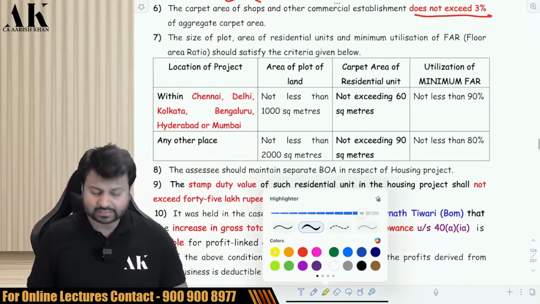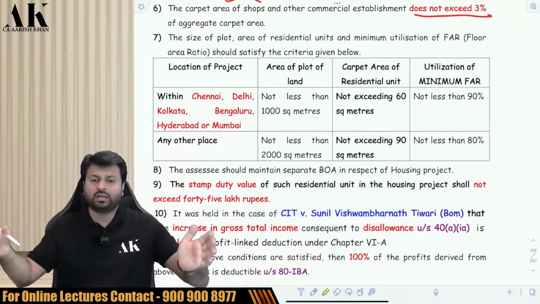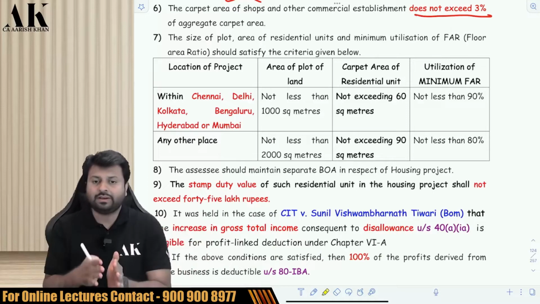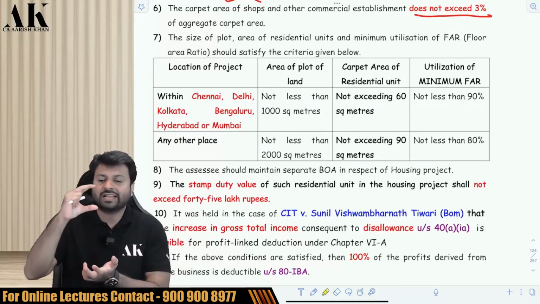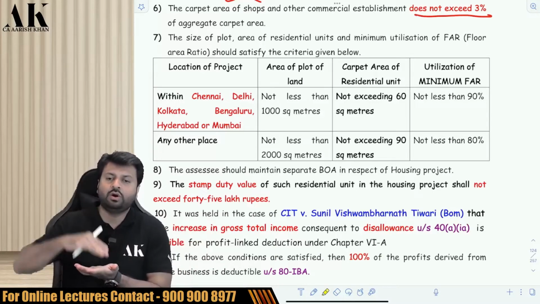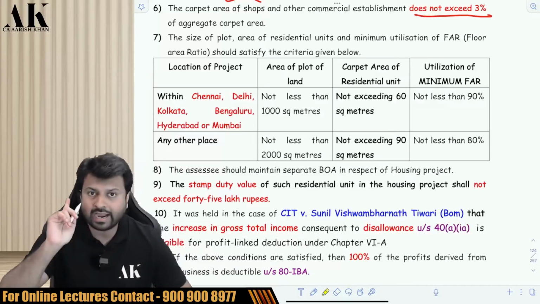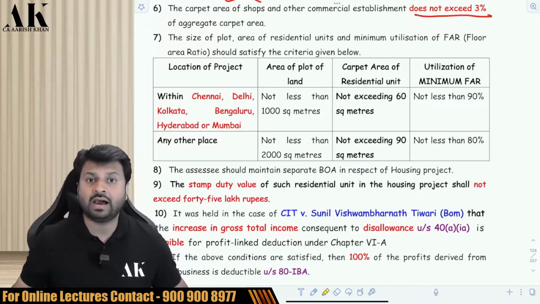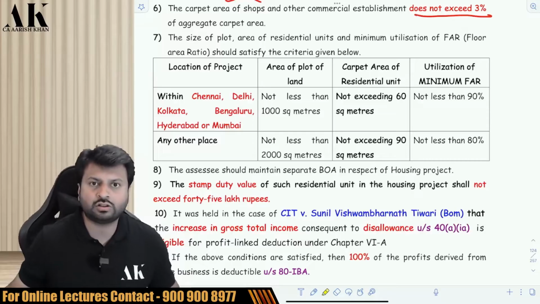Next. What should be the size of the plot? The size of the plot should be given by the law. What should be the size of the flat? The size of the flat should also be given by the law. And what should be the height of the building? The height of the building, which is known as FSI or FAR, floor space index or floor area ratio, should also be given by the department.